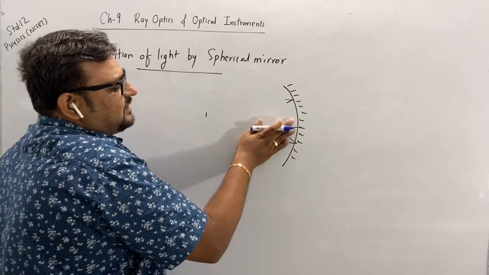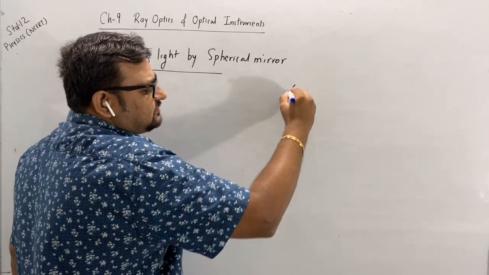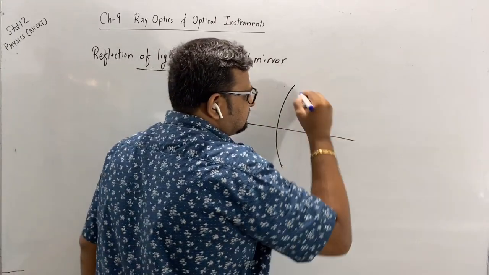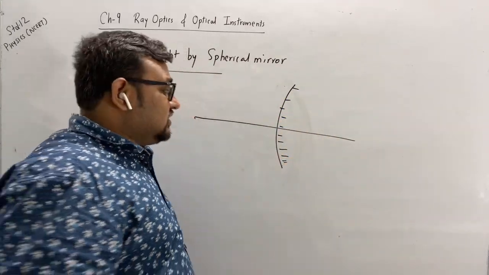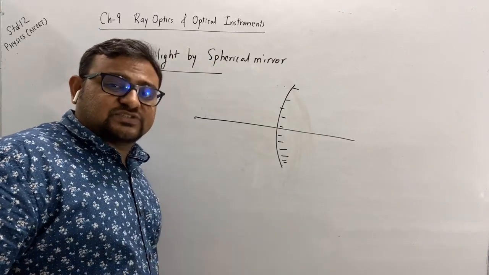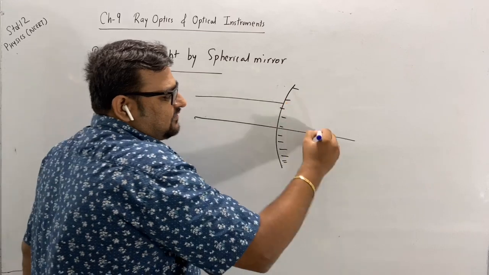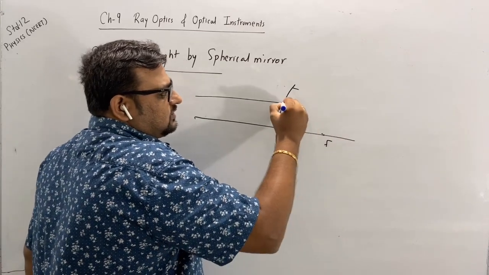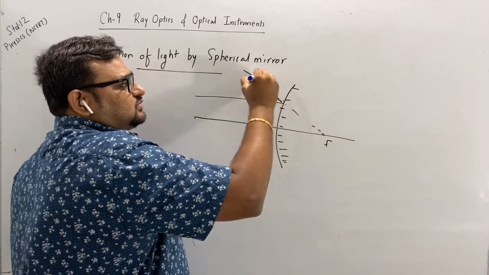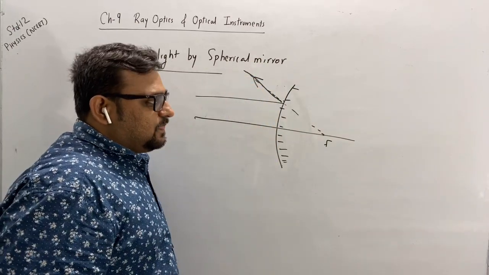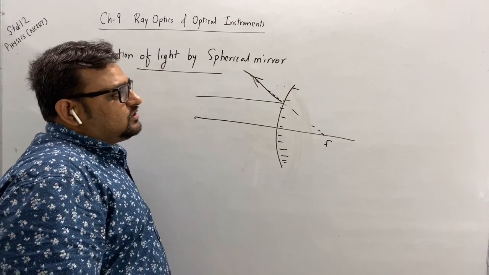If I take the same example in a convex mirror, everyone knows that the image in a convex mirror is formed inside the mirror. If this is the ray, and there is a diverging mirror, and there is the focus, then the rays will be reflected in this way. So what happened?